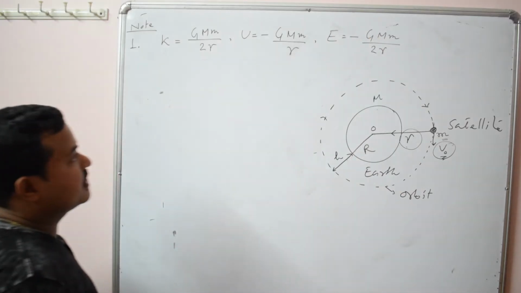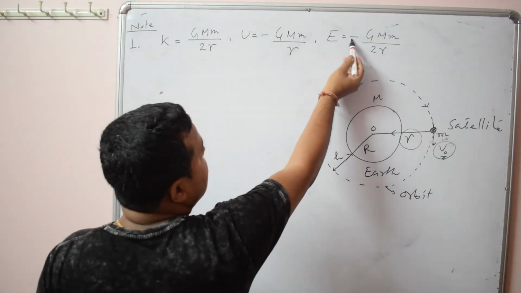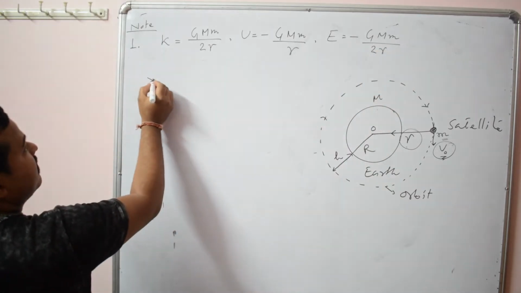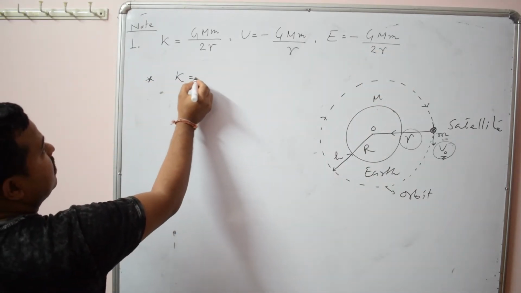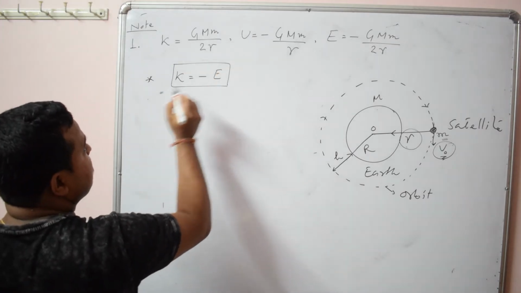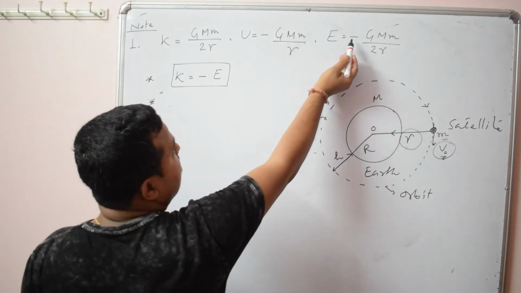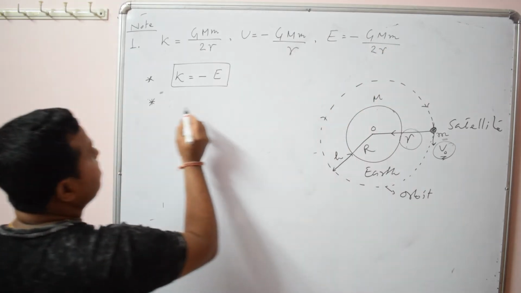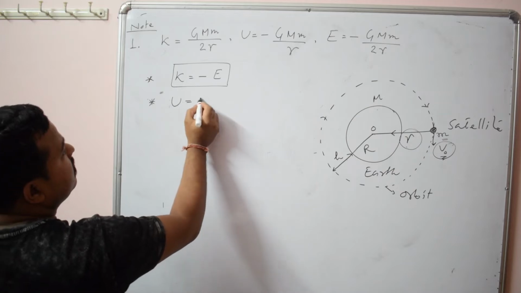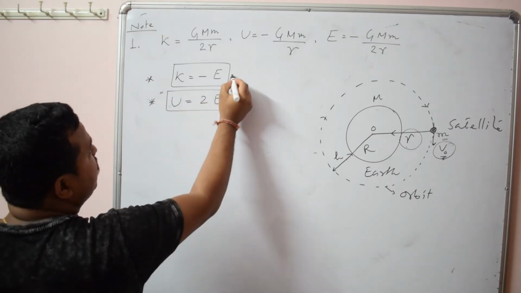Now if you see the relation, kinetic energy is GMm by 2R, total energy is minus GMm by 2R. So simply you can write kinetic energy is equal to minus of total. Similarly, potential energy is minus GMm by R, total is minus GMm by 2R. So you can write potential energy is equal to twice of total.